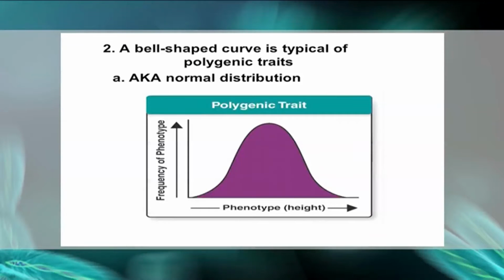The frequency distribution produces a bell shaped curve.